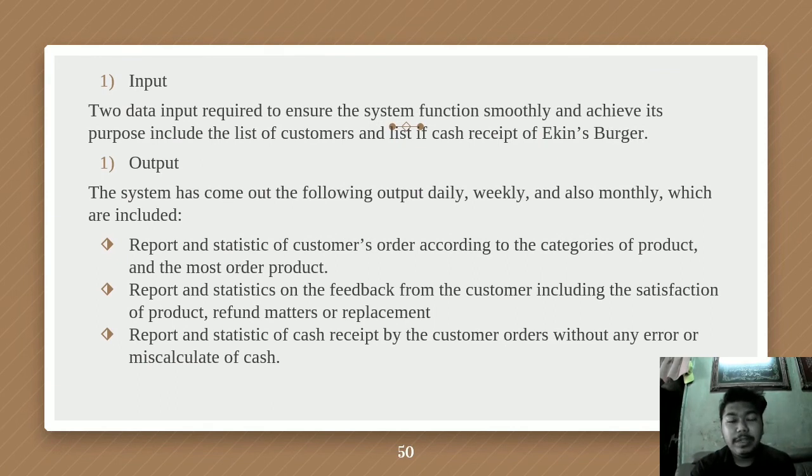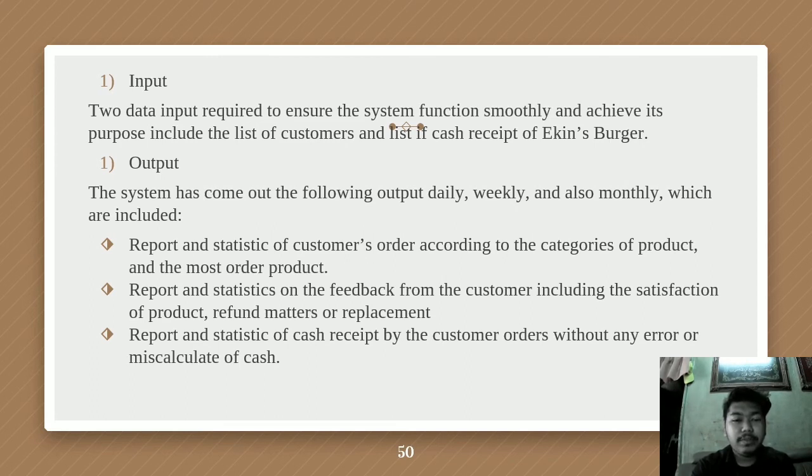The components that will be included in the new system that will be developed are, firstly, the input. There are 2 data inputs required to ensure that the system functions smoothly and achieves its purpose, which include the list of customers and the list of cash receipts of Eating Burger. And also number 2, the output.